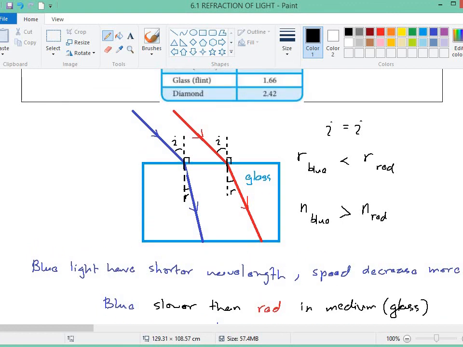The glass is the same glass, but when you calculate the refractive index using blue light, the refractive index will be larger because the speed of light for blue light is lower compared to red. Get the idea?